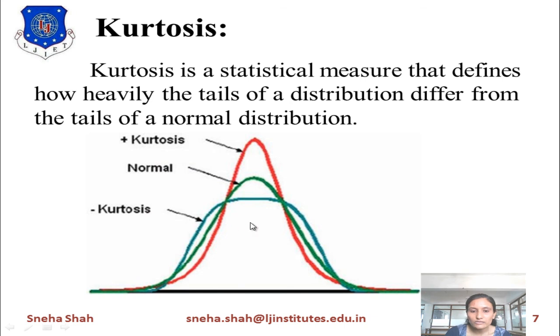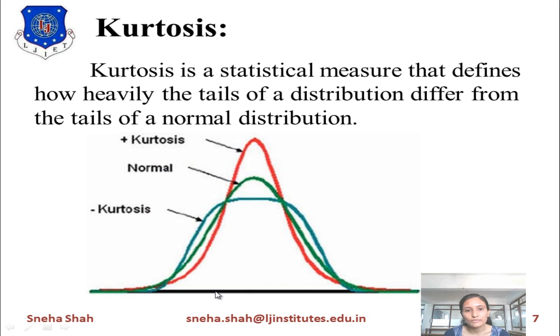Because of the widening, its amplitude will reduce, and the tails will differ from the normal value. How the tails deviate from the normal distribution is defined by kurtosis, and it is used for this.